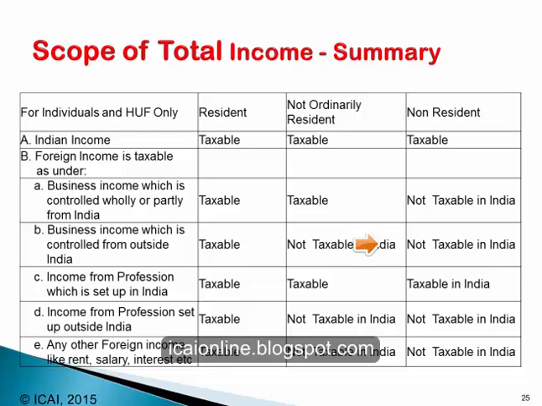Income from profession which is set up in India is taxable in the case of all the three categories of SSEs. It is taxable for residents, not ordinarily residents and non-residents, if the profession has been set up in India. Income from profession which is set up outside India is taxable in the case of residents, but not taxable in the case of not ordinarily residents and non-residents. In the case of any other foreign income, like rent, salary, interest, etc., they are taxable in the hands of residents, but they are not taxable in the hands of either not ordinarily residents or non-residents.